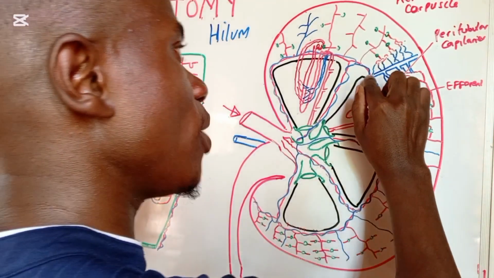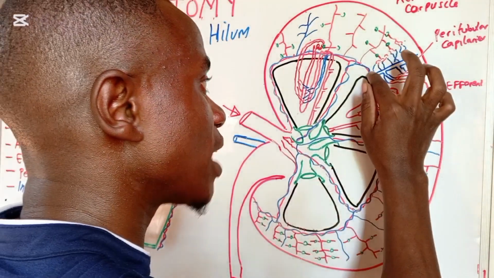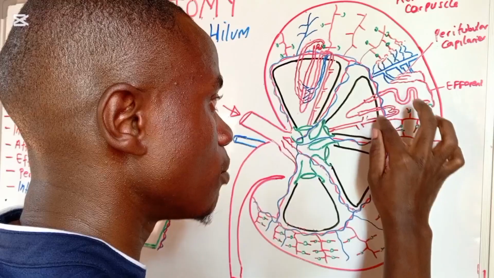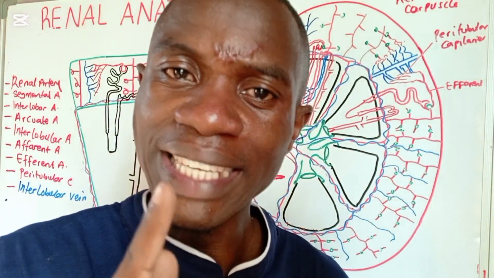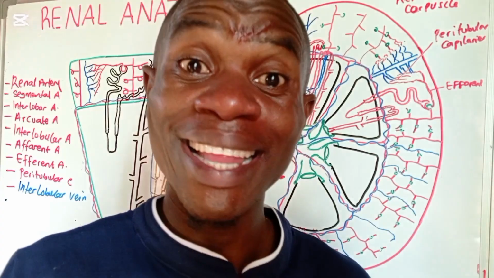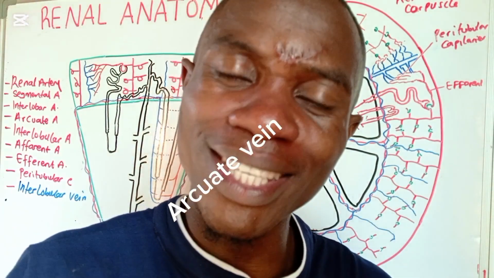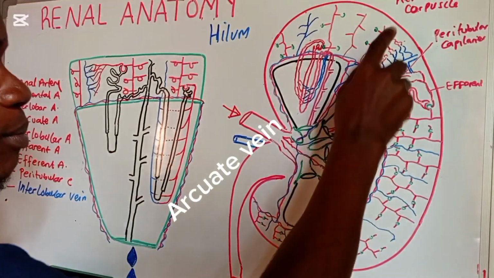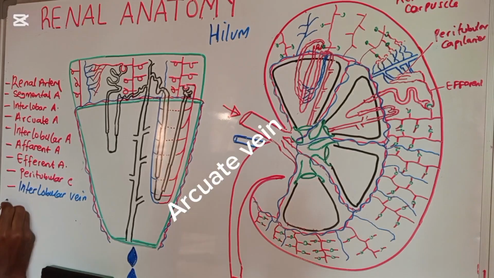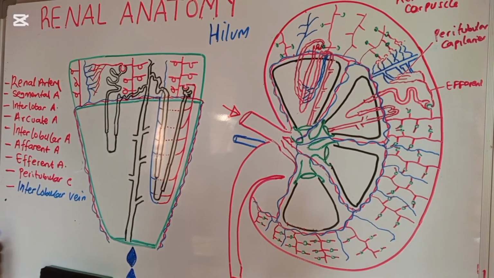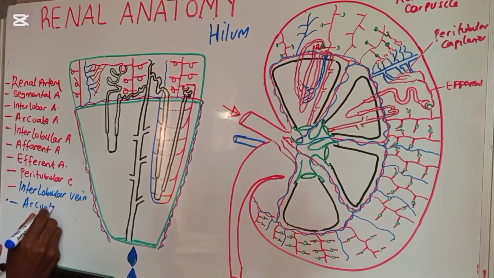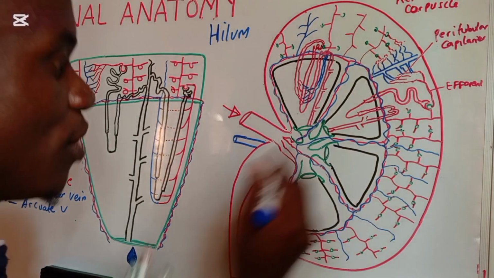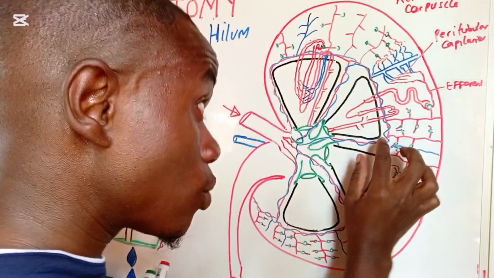When it joins this point here, it also starts moving in line with the arcuate artery. If the other one is the arcuate artery, that means this one becomes an arcuate vein. So from the interlobular vein, we are also going to come into the arcuate vein.